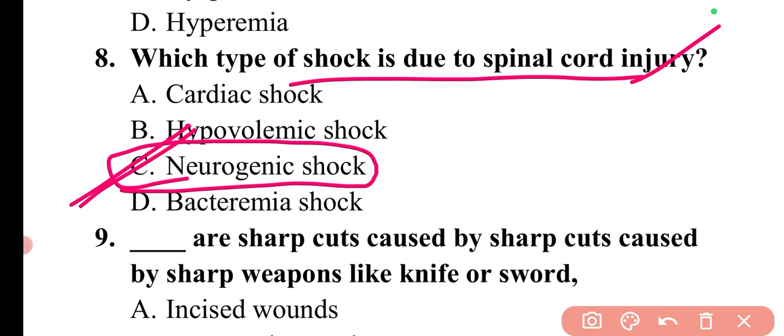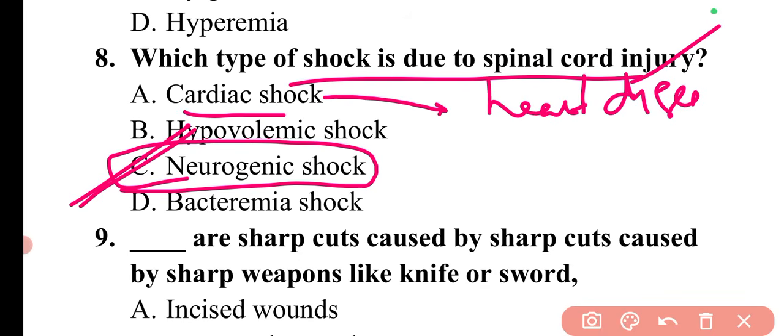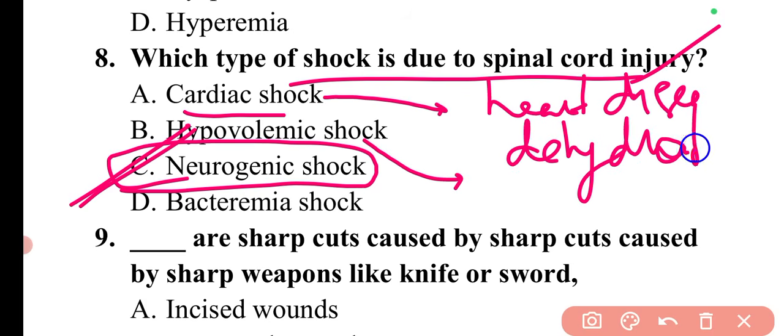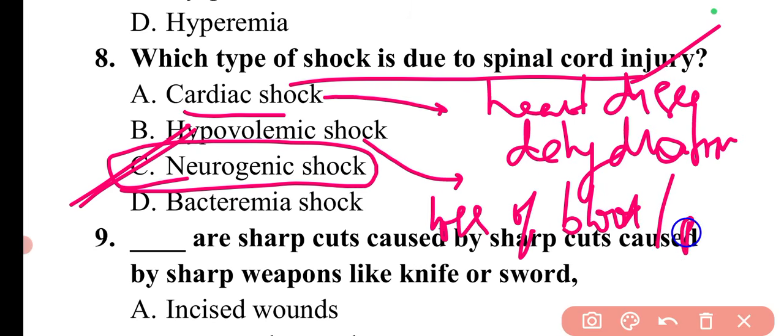Then there are other types of shock that can be due to several other conditions. If I talk about cardiac shock, it is due to heart diseases. With the name itself, it is pretty much clear. Then the hypovolemic shock. The hypovolemic shock is due to dehydration. This is very important. It is due to dehydration or due to loss of blood or plasma.